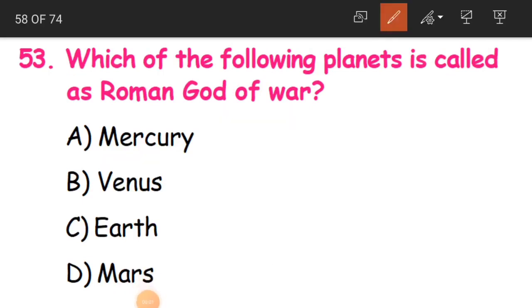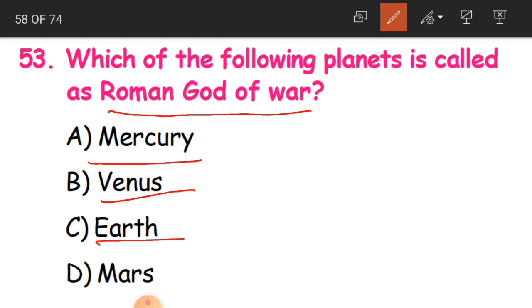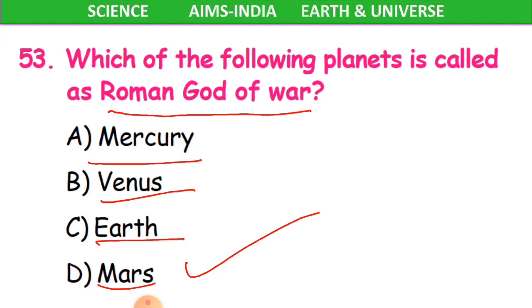Now, which of the following planets is called the Roman god of war? Another name for one planet is Roman god of war. Is it Mercury? Is it Venus? Is it Earth, or is it Mars? This planet is also called the red planet. So what is it? Yes, it is Mars. That is, option D is the correct answer.